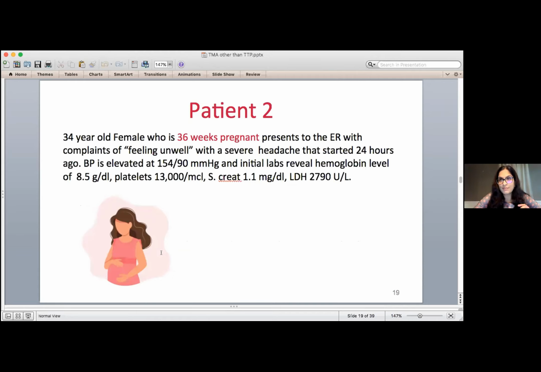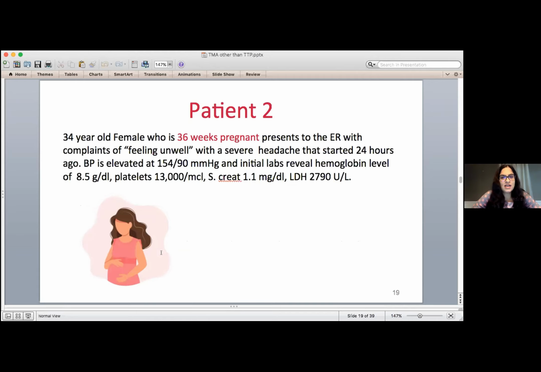So now I'm going to move on to patient number 2, who's a 34-year-old woman who's 36 weeks pregnant, who comes to the ER saying, I just don't feel well, I've got a headache. And in the ER, her blood pressure is up to 154/90. We start getting really worried when pregnant women have high blood pressure.